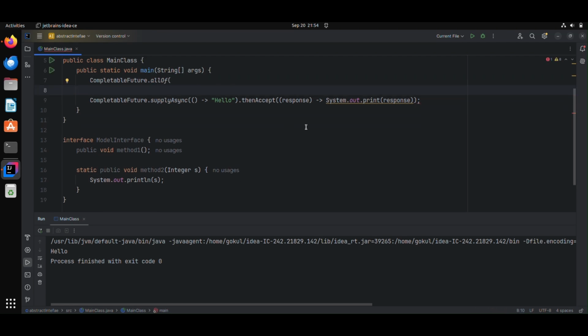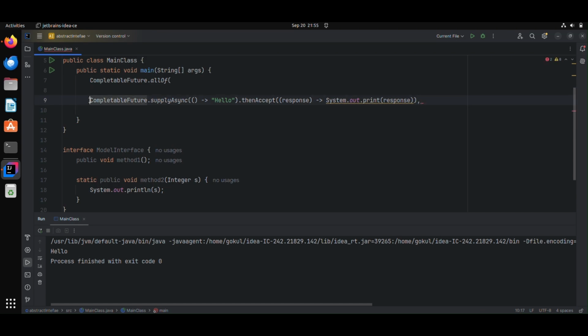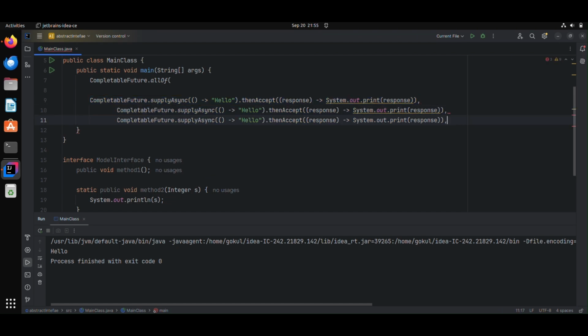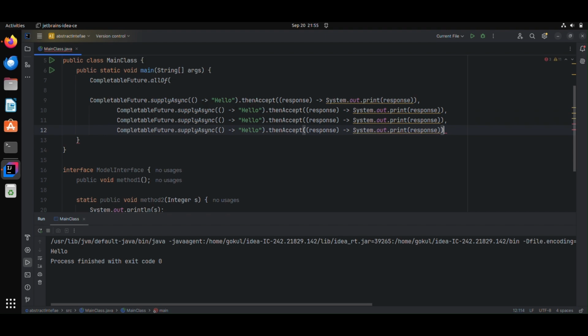So first I will provide this as the first argument, then I can copy this and use it as many times as I want, like I will provide the same with hello 1 2 3 something like that.